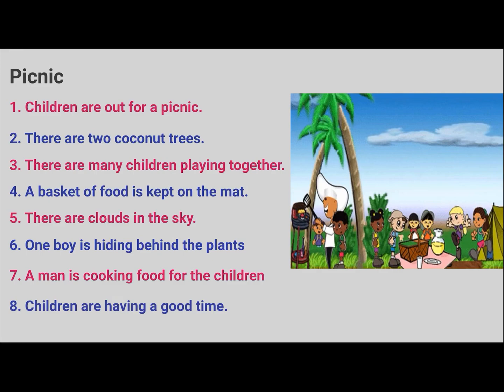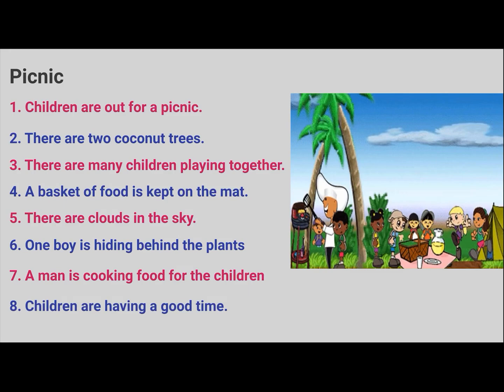So, children, did you see how we wrote these sentences? First sentence is the opening sentence, which has the theme of the picture. The children are enjoying the picnic. So, I have written the first sentence as children are out for a picnic. Then the last sentence should be the end of the composition.